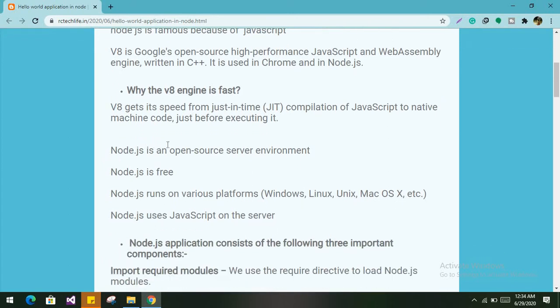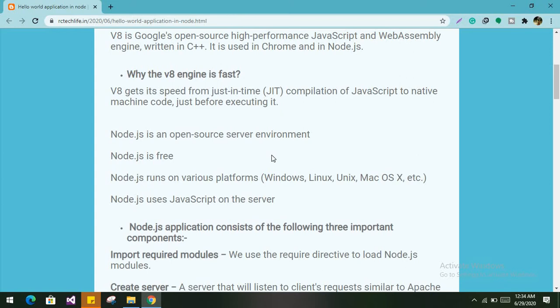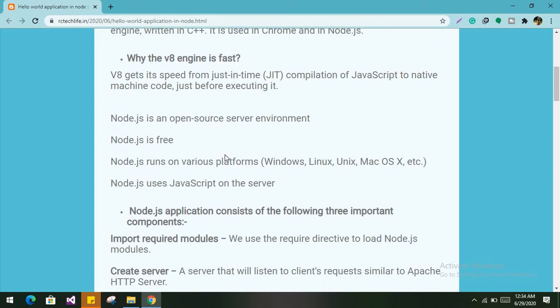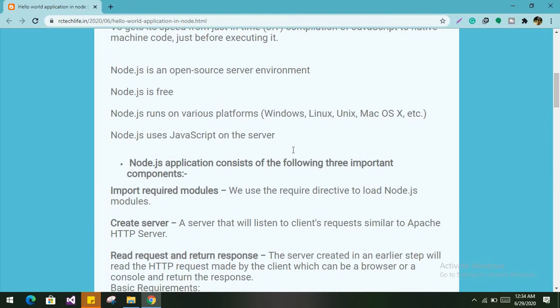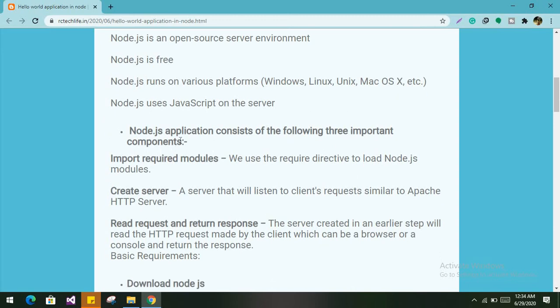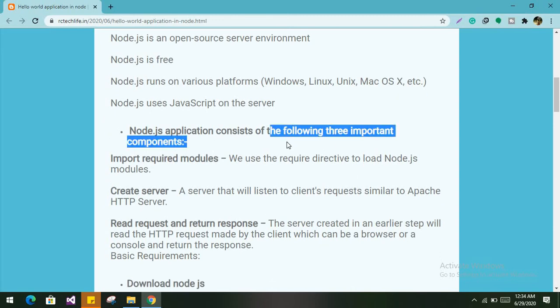And Node.js is an open source server environment. We can easily download it freely, and it runs on various platforms like Windows 7 or greater. Right now Windows 7 is dead and not in the market. Another is Linux, Unix, Mac OS X, etc. Node.js uses JavaScript on the server, meaning Node.js is server-side programming. A Node.js application consists of the following three components.